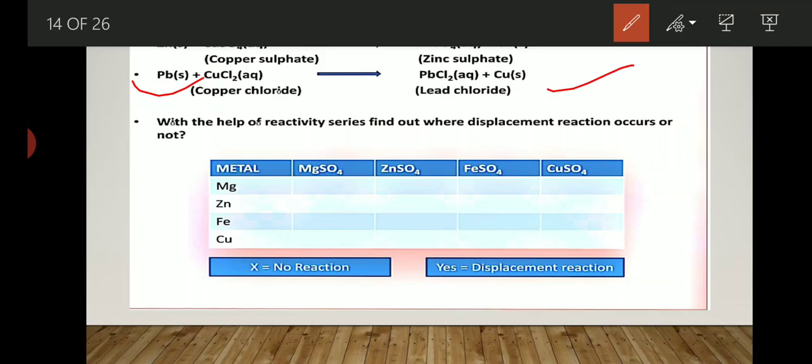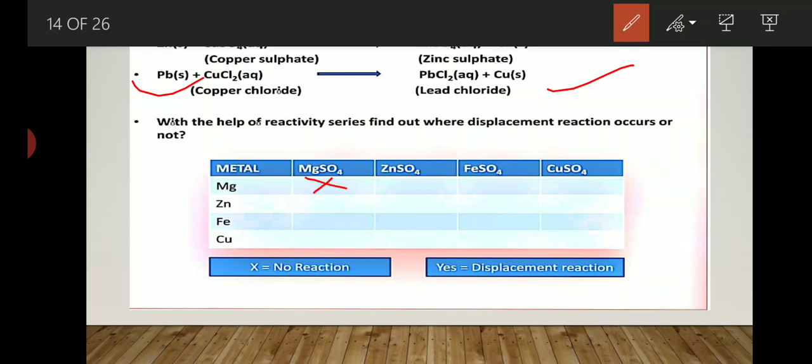Now some questions are given which you have to do. With the help of the reactivity series, find out whether the displacement reaction takes place or not. The name of the metal is given. You have to see the reaction, the name of the metal by which this salt is formed, or with which this salt reacts. Put X for no reaction and S for displacement reaction. For example, when magnesium reacts with magnesium sulfate, will the reaction take place or not? No reaction.